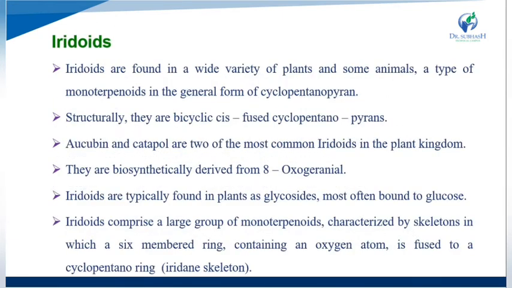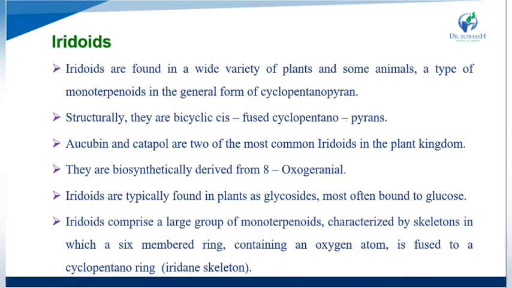Now we see the iridoids, the introduction of the iridoids. Iridoids are found in a wide variety of plants and some animals. They are a type of monoterpenoid in the general form of cyclopentanopyran. Structurally they are bicyclic fused cyclopentan pyrans.